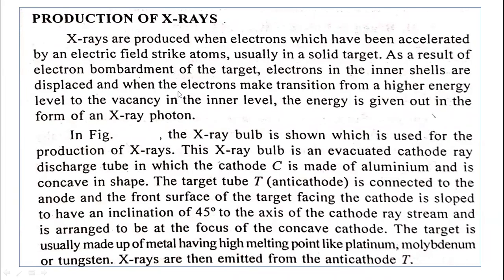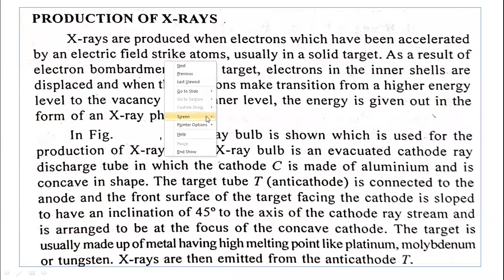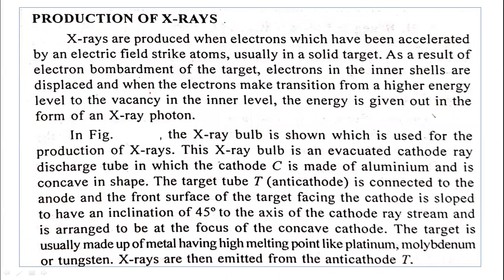X-rays are produced when electrons which have been accelerated by an electric field strike the atoms, usually in a solid target. So an electric field has to be applied during the production of the X-rays.